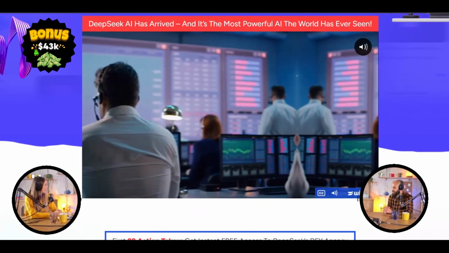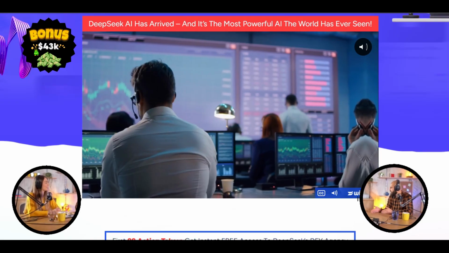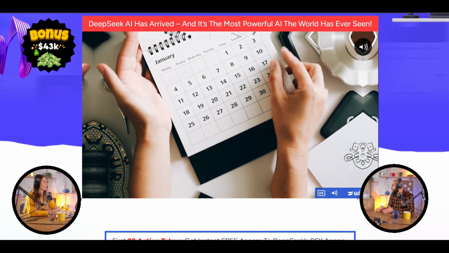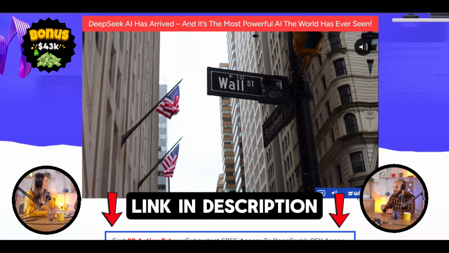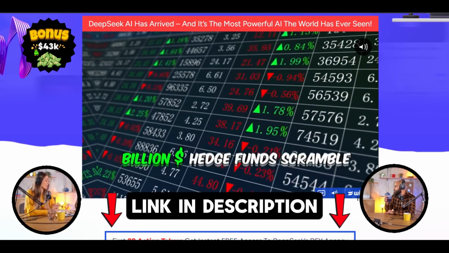So today, we're diving deep into DeepSeek. We're going to figure out, is it really a game changer? Or is it just clever marketing? Right. So what is DeepSeek? What is it all about?